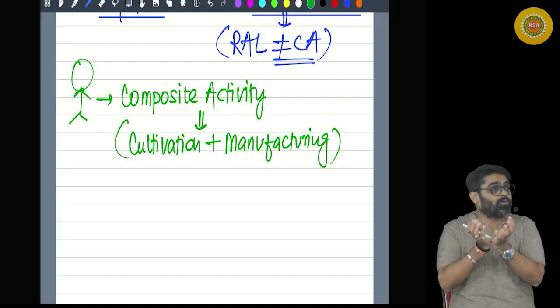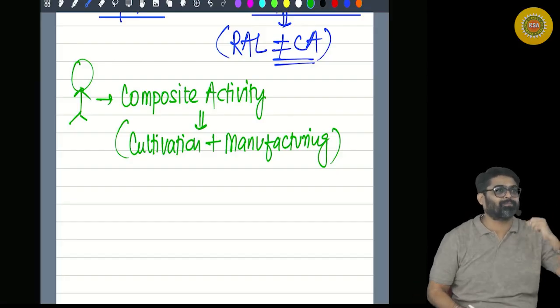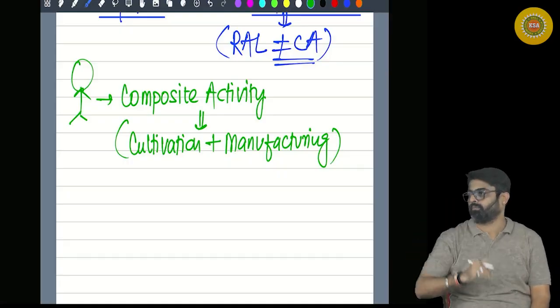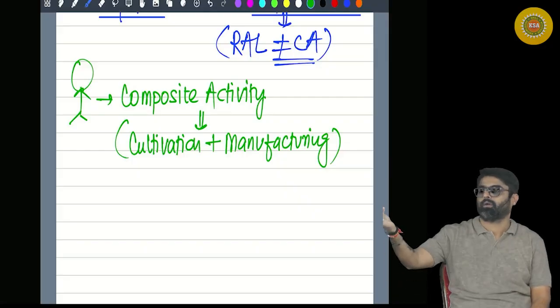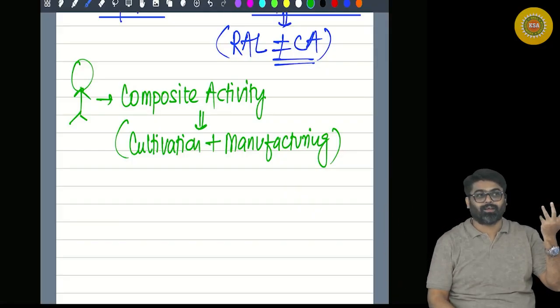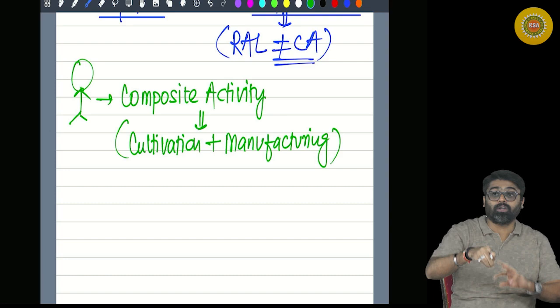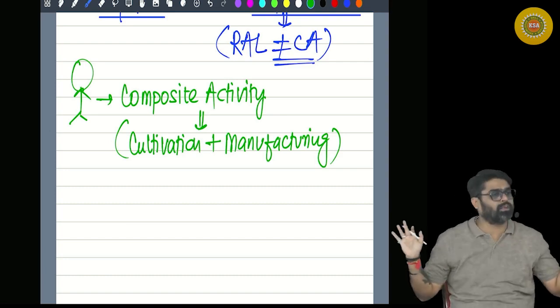I am growing tomatoes and converting those tomatoes into Kisan tomato ketchup. Possible or not? There are thousands of items. I am growing wheat, converting that wheat into Ashirwad Atta. For example, I am growing tea leaves, converting those tea leaves into manufactured tea. Many things are there.